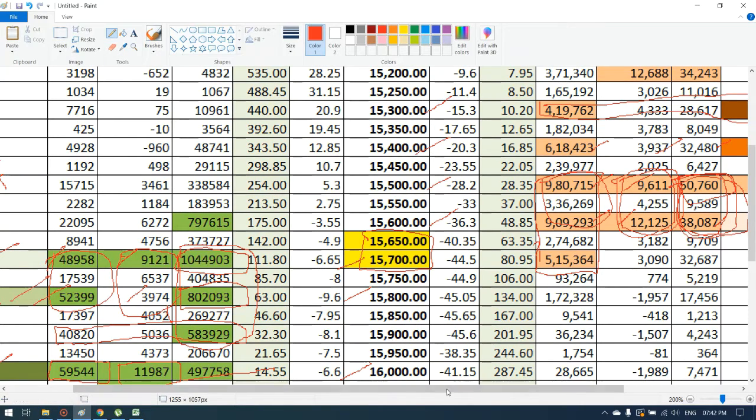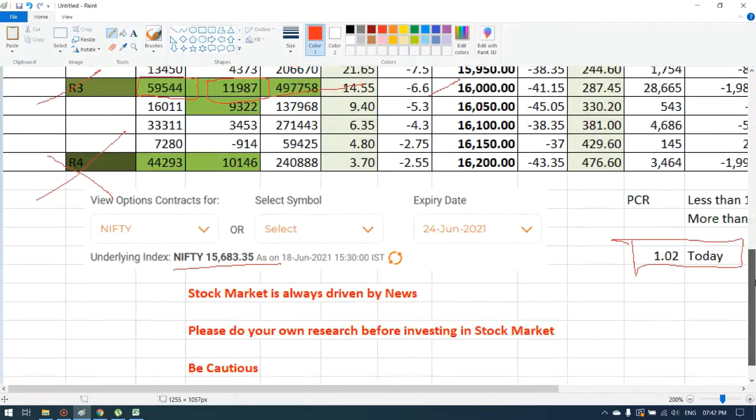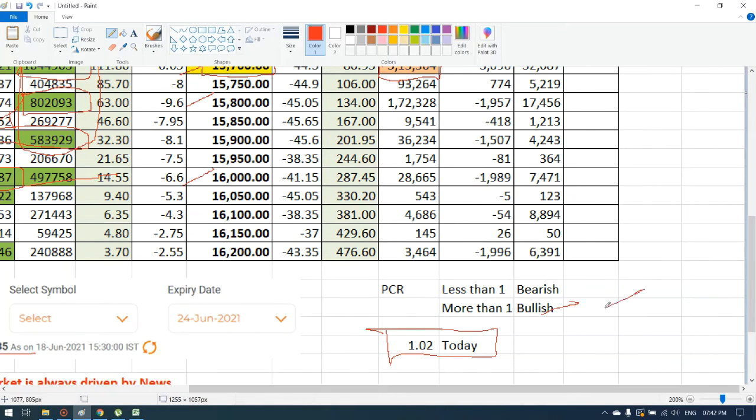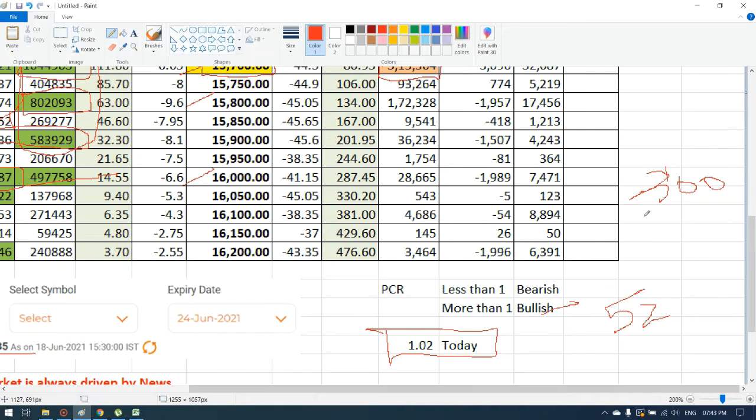What I am trying to say is that traders are not able to predict in which direction the market might go. Why? Because the market is already at its 52-week high, and on Friday the market went down by almost 300 points, but it recovered back more than 200 points.